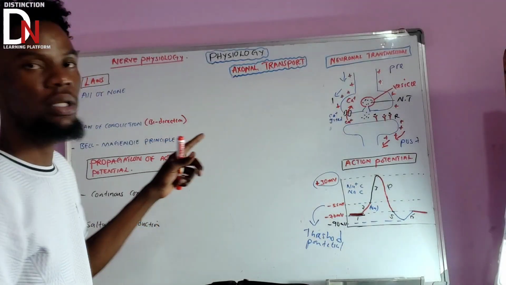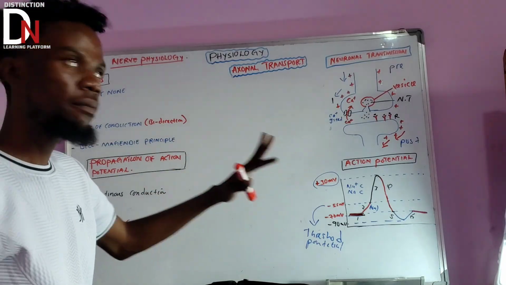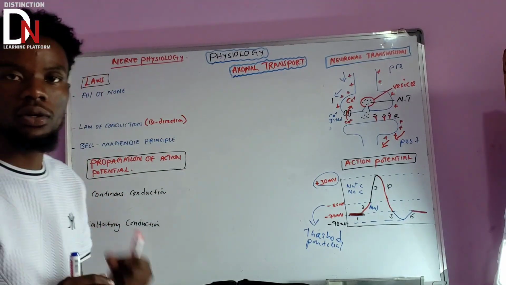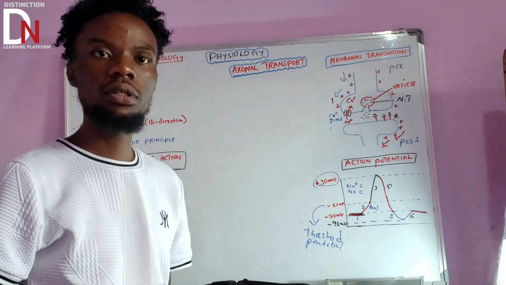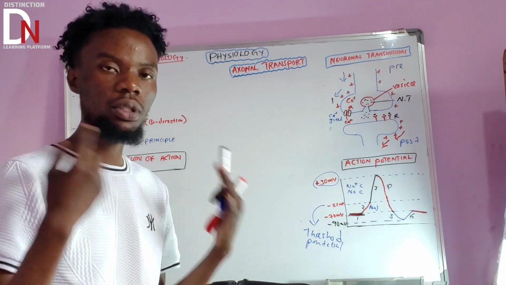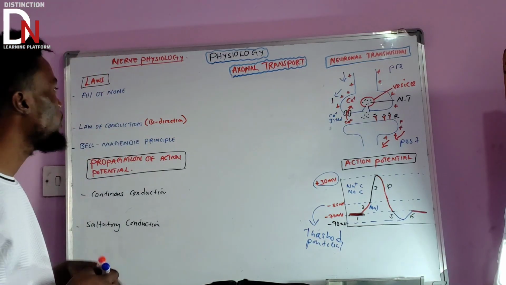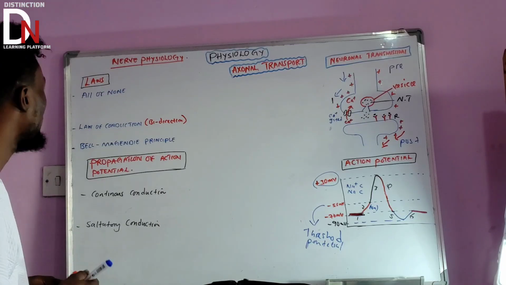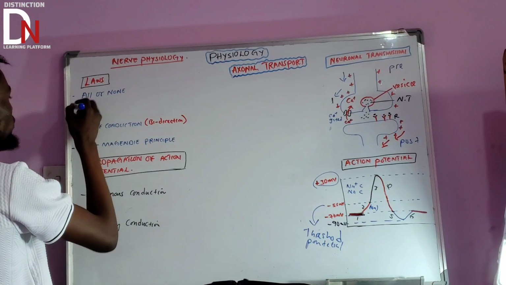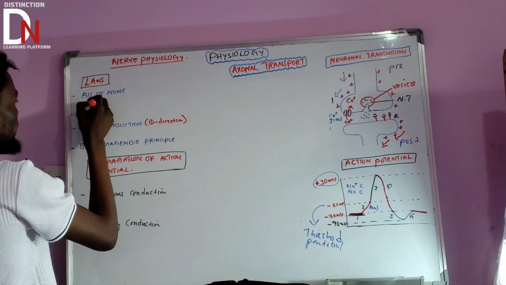Then the last, okay, now let us finish up. Apart from understanding everything, we need to understand some certain laws that are there when it comes to the action potential, the nerve physiology, everything about it. So let's start with the first common law, which we call the all-or-none law. Let us use red. So this one states what?